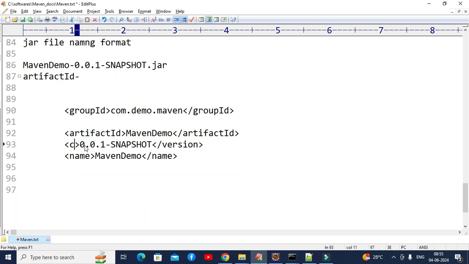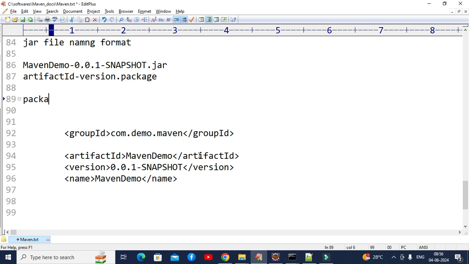What version is it using here? Let me copy this version name, and then snapshot, dot package. This package might be jar or war or EAR.